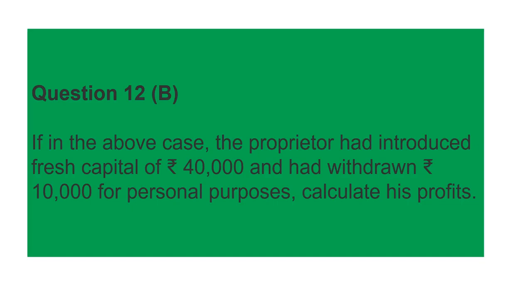Fresh capital means additional capital, and if he withdrew rupees or goods for personal purposes, that means drawings. So how do we calculate profit when we have fresh capital and drawings in our question? Let's see.